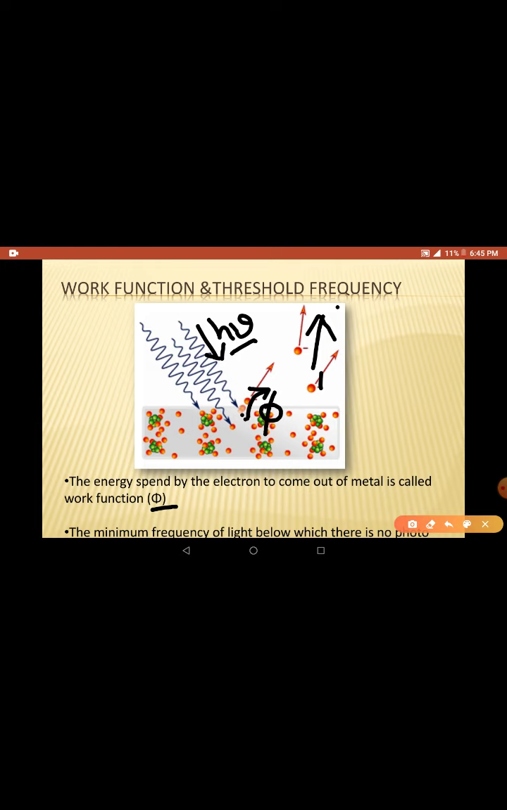So this is what the electron does. We have given an h mu packet of energy. It is absorbed by the electron, and the electron spends phi energy in coming out of the metal, and whatever remaining energy it has, it uses to run away from the metal.